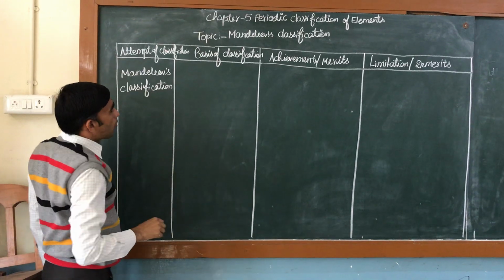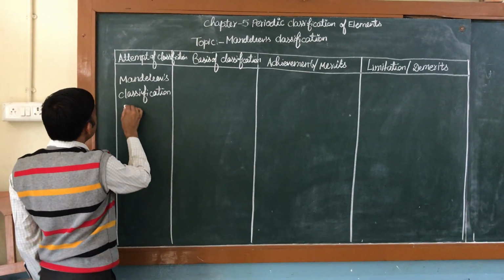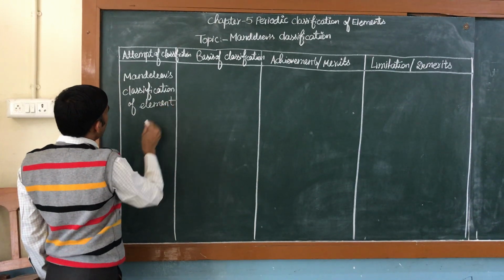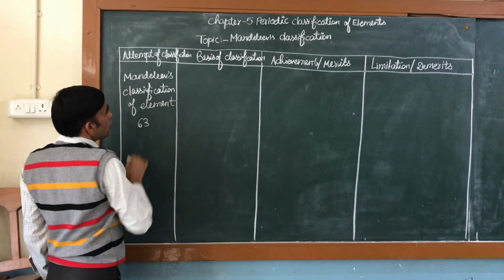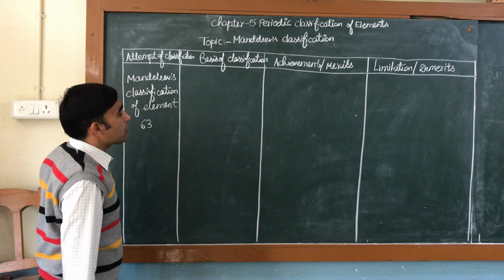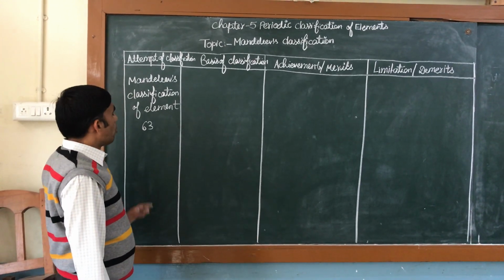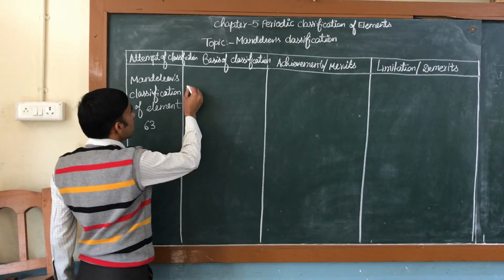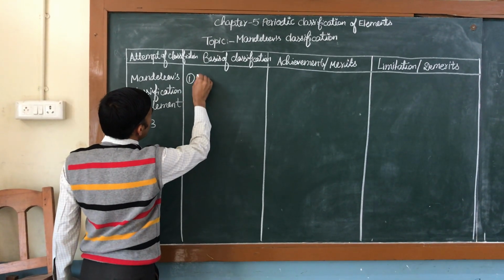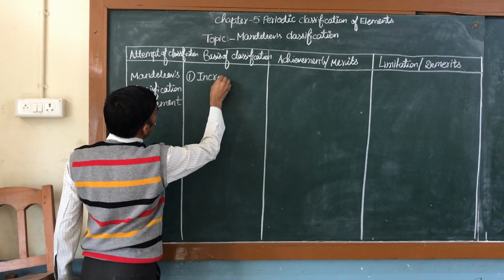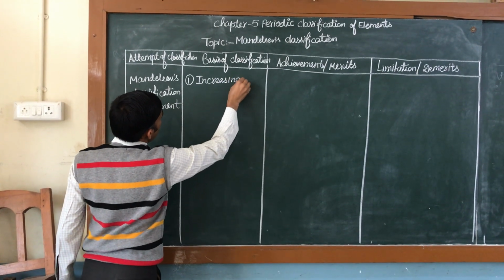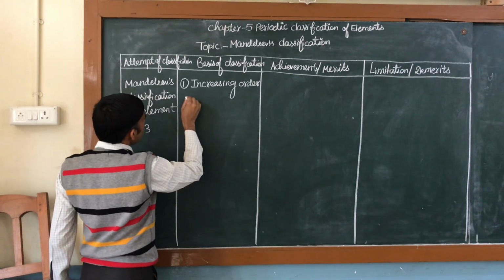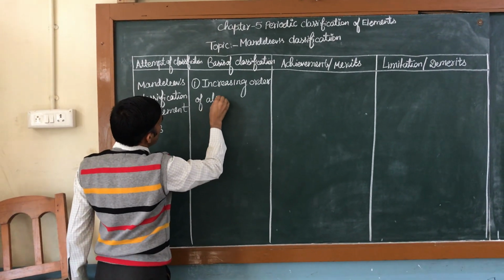At the time of classification by Mendeleev, 63 elements were discovered. So he arranged all 63 elements on the basis of increasing order of atomic mass. So the base of the classification is increasing order of atomic mass and chemical properties of elements.